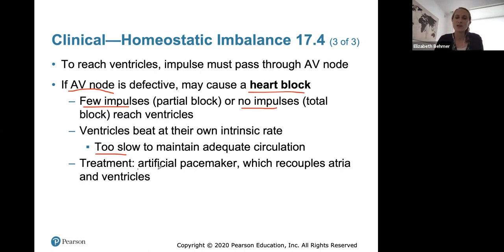And the treatment is to put in an artificial pacemaker, which is a little device that usually sits under your clavicle.